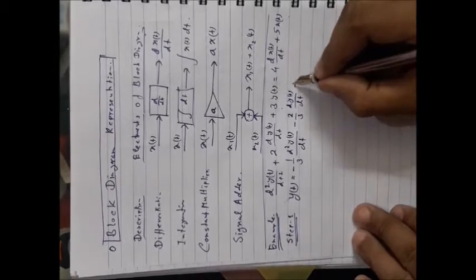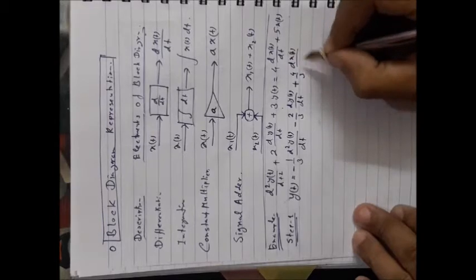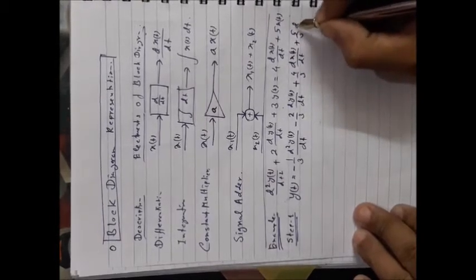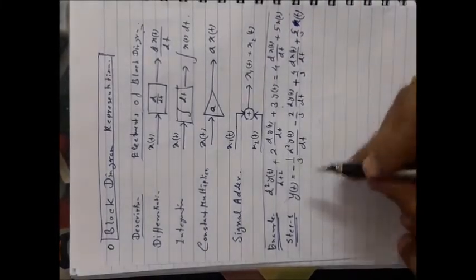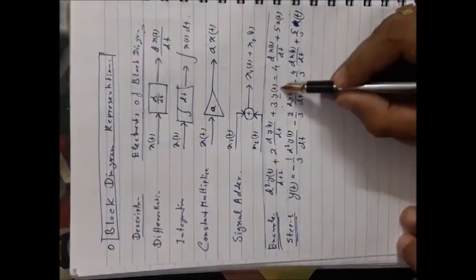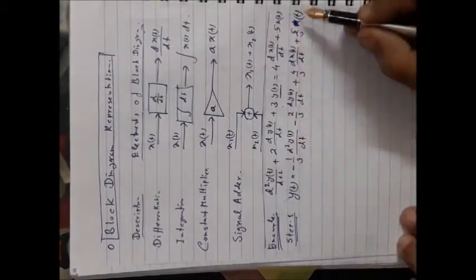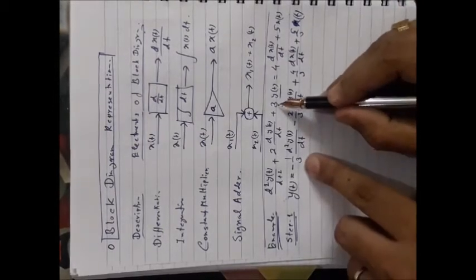Now these two terms plus 4 by 3 dx by dt, and finally 5 by 3 only xt. Okay, so I have taken this term at the left hand side and all other terms in the right hand side and divided all the terms by the coefficient of this term.